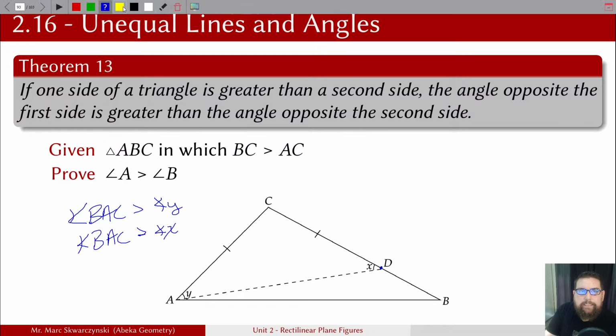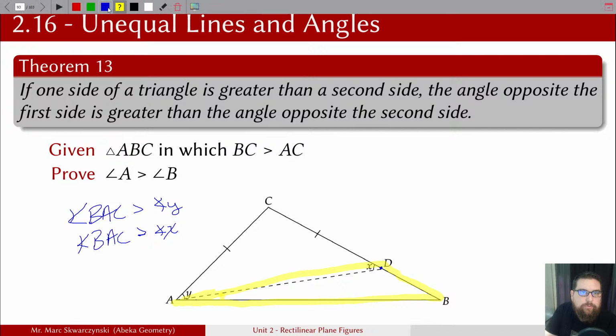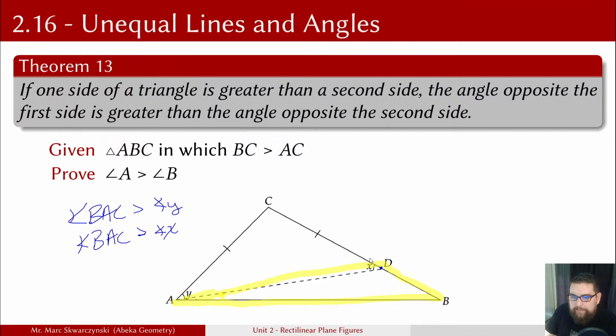And so if we focus in on this triangle down here, if we look at this triangle, angle X is actually an exterior angle. And that would make angle B an opposite interior angle. And so because we have an opposite interior angle and an exterior angle, X must be greater than the opposite interior angle of angle B. So that's step 7. And then by substitution, or sorry, not by substitution, we can't say that because we're not substituting equals for equals.